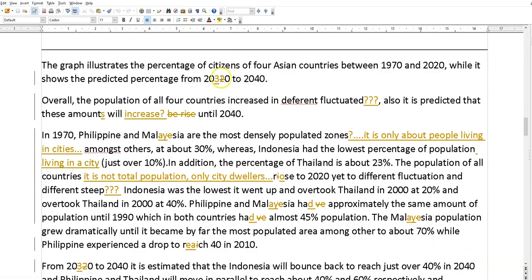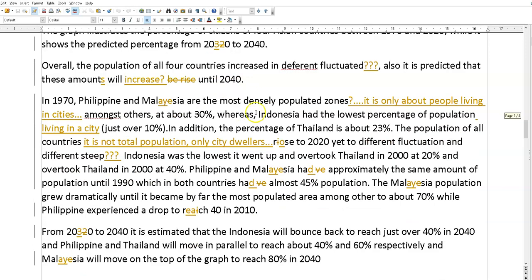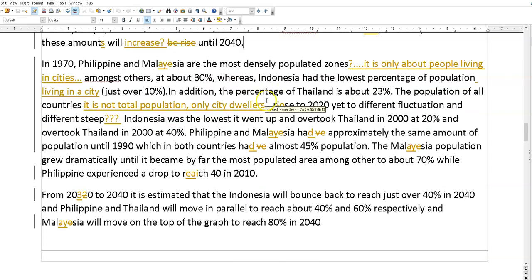So, that's not bad. But I don't know why it says 2020. 2020 is in the past, isn't it? It's 2023 now. Okay, population of a country now, right? I don't know what that means. Will rise, will increase.